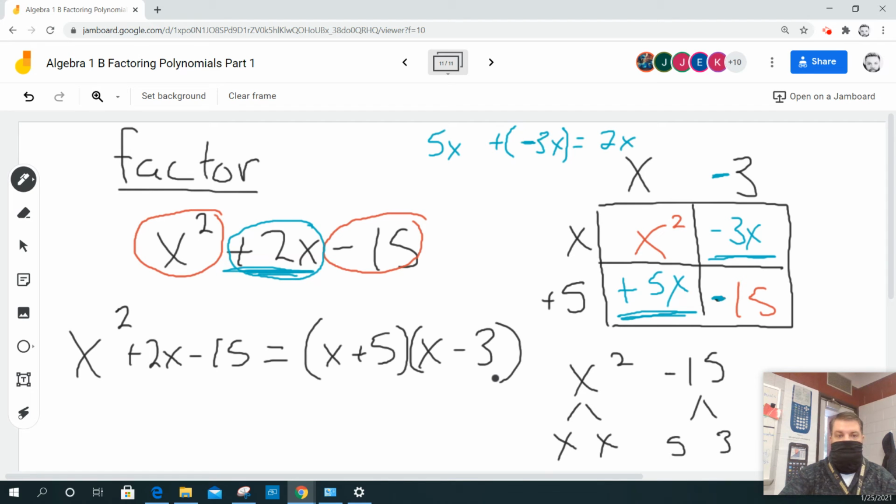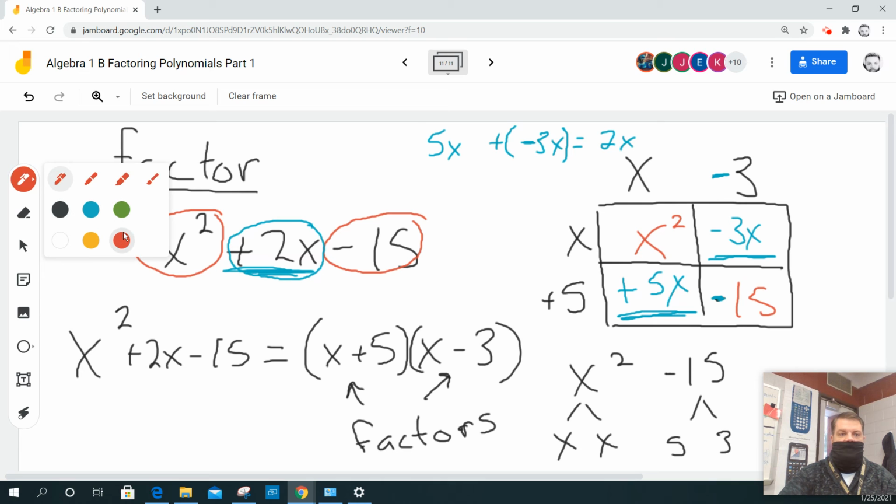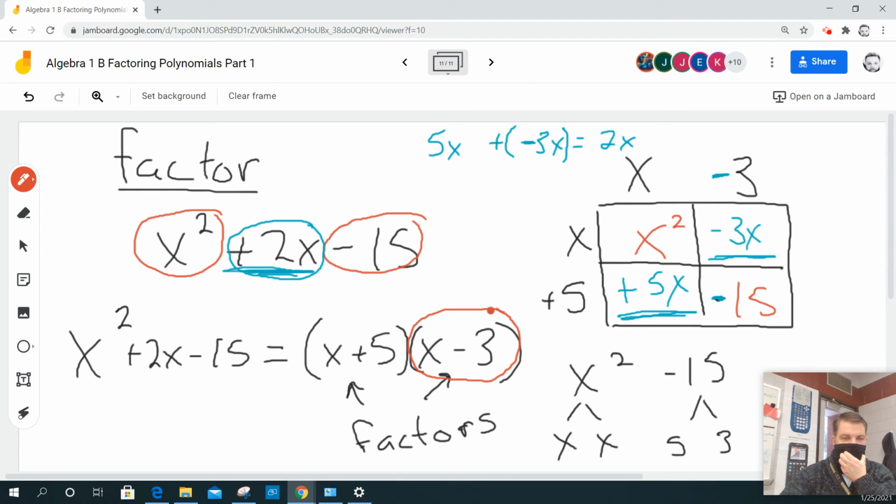Okay? And so these are what we call factors. So one of the mastery test questions says, what is a factor of this? Well, this is a factor. Okay? Or this is a factor. Now, if it doesn't list both, that's fine. It depends on the question.